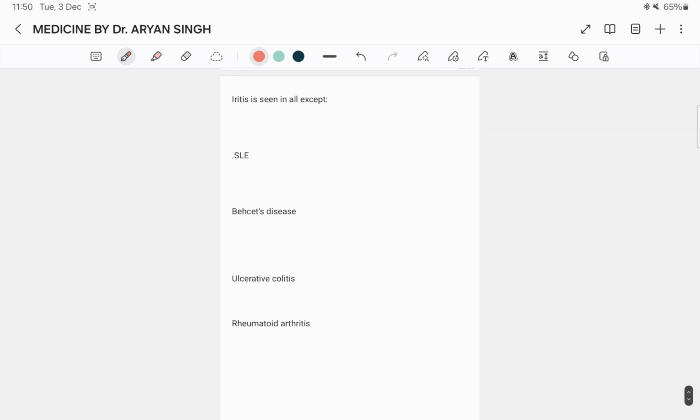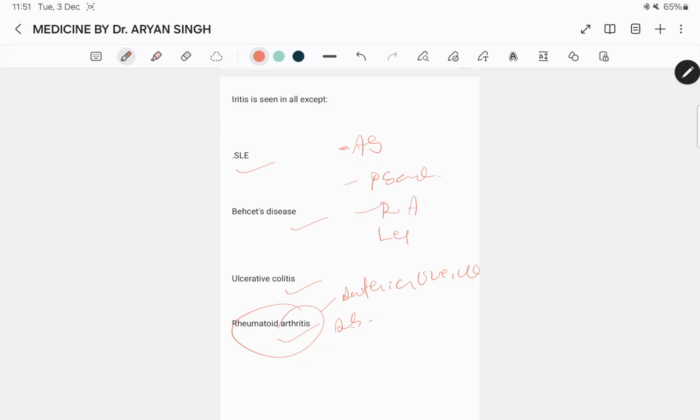Arthritis is seen in all except: SLE, Behcet disease, ulcerative colitis, rheumatoid arthritis. The best answer is rheumatoid arthritis, because arthritis is seen in all the above conditions except rheumatoid arthritis. Iridocyclitis is also known as what? Anterior uveitis. Anterior uveitis is seen in ankylosing spondylitis, psoriasis, reactive arthritis, leprosy, systemic lupus erythematosus, juvenile rheumatoid arthritis, and